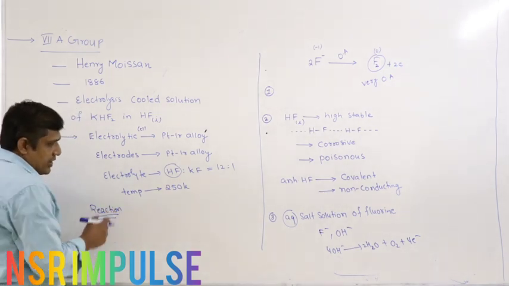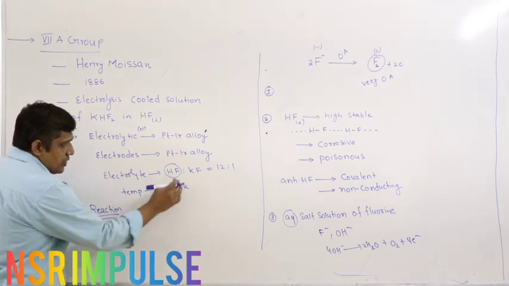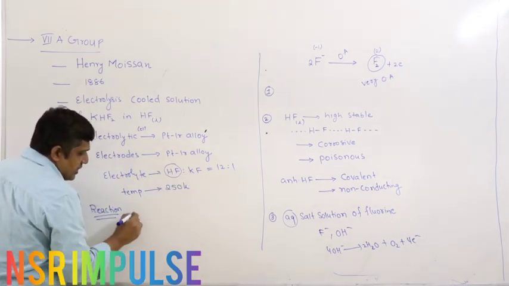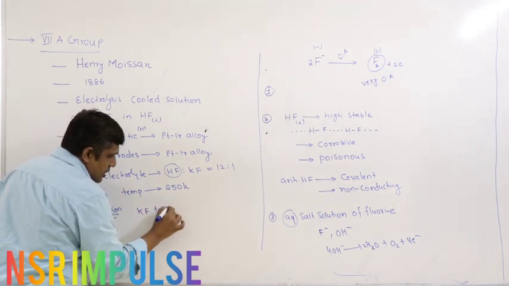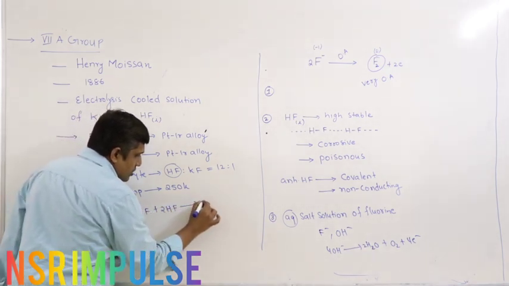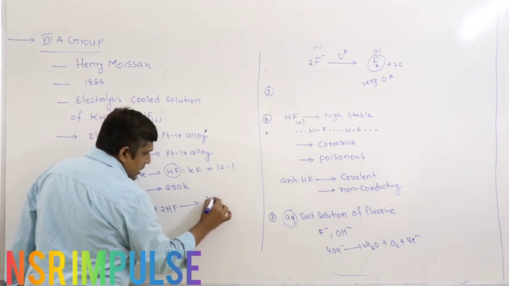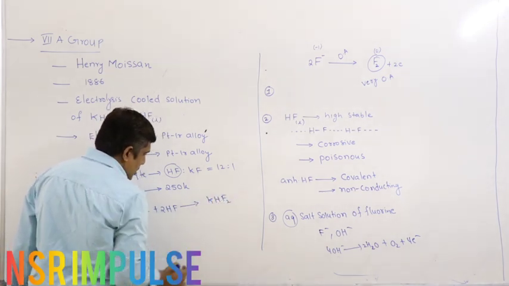So let us come back to the reaction. When you mix these two, KF plus HF, they react to form KHF2, an addition compound.